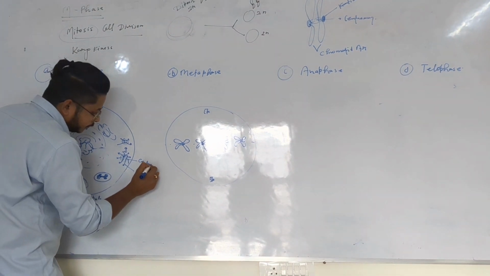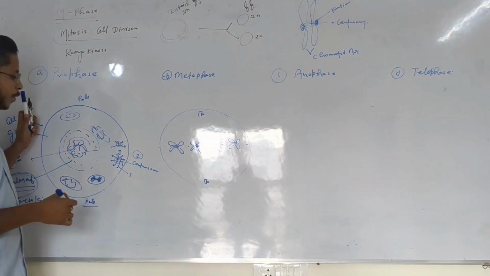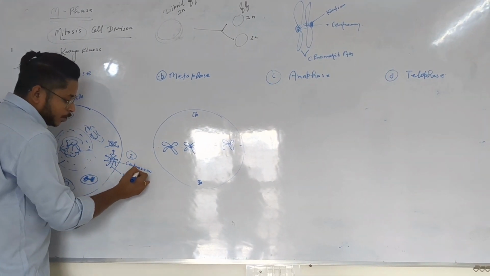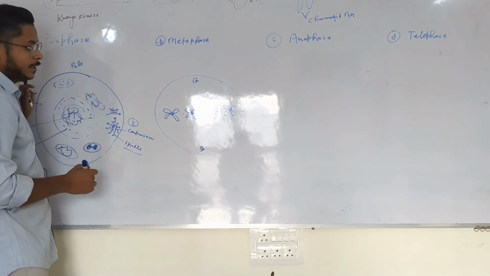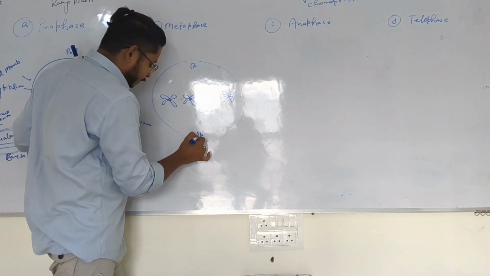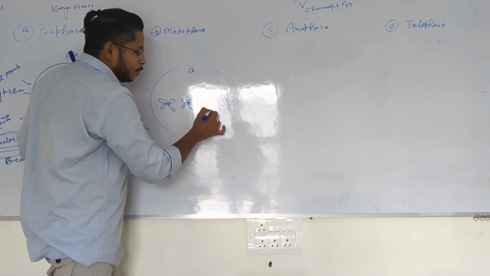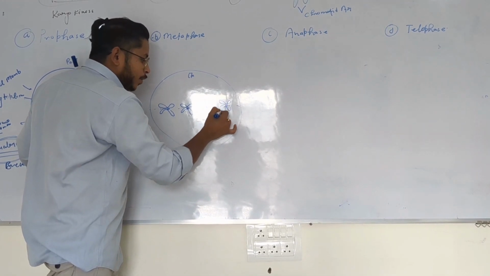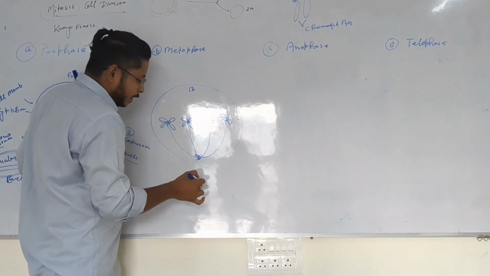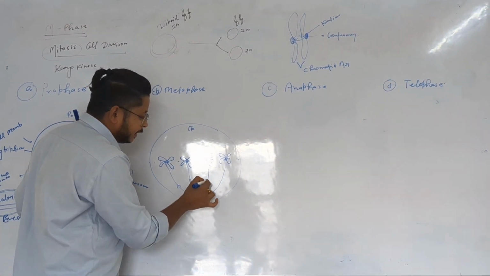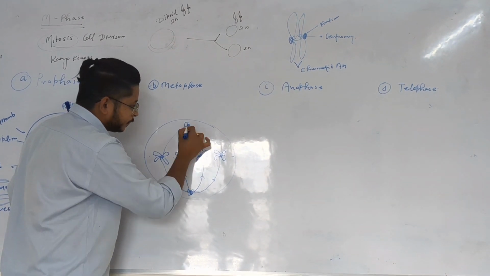This is the centrosome. Two centrosomes are present in the cell when the cell is in prophase, and along with that, the centrosome also starts formation of the spindle. So here I am drawing spindles. The spindle comes out from the centrosome and gets attached with the kinetochore of the chromosomes. Here the thread is coming out and gets attached. The spindle fiber length increases, and because of that, the chromosome gets attached with the kinetochores.